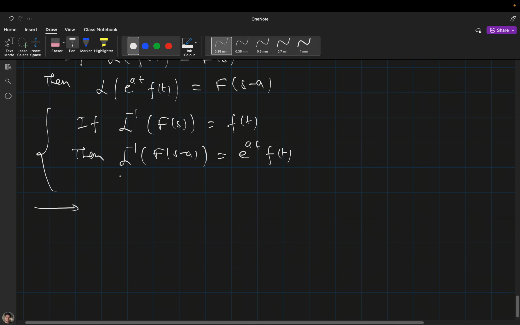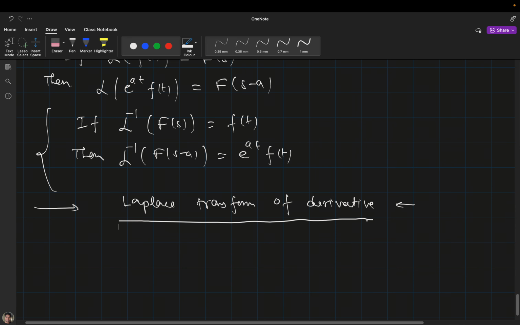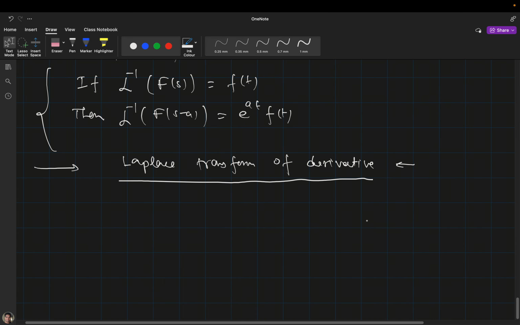Now we'll move to the transformation of derivative. From here, after getting to know the Laplace transformation of a derivative, you can easily solve many kinds of differential equations. It says the Laplace transformation of the derivative of f is nothing but s times Fs minus f0.